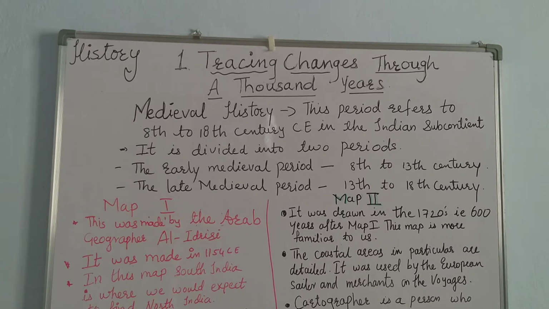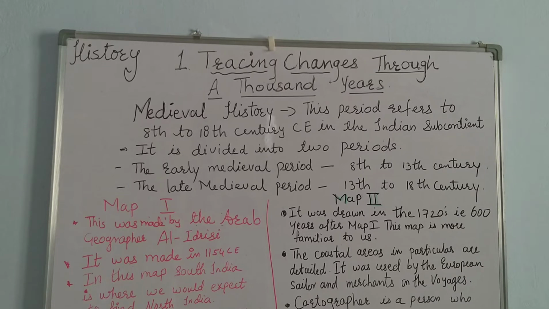So before we start, let me explain what medieval history is. The medieval period refers to the 8th to 18th century CE in the Indian subcontinent. It is divided into two periods. The first is the early medieval period, which lasted from the 8th to 13th century, whereas the second is the later medieval period, which lasted from the 13th to 18th century. Right?